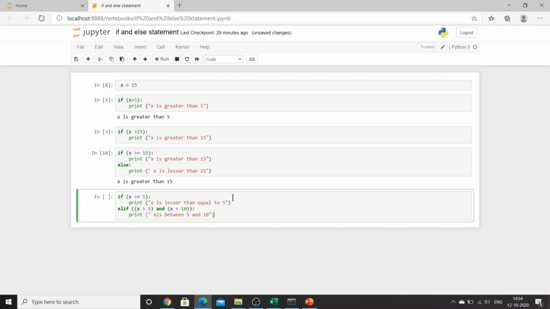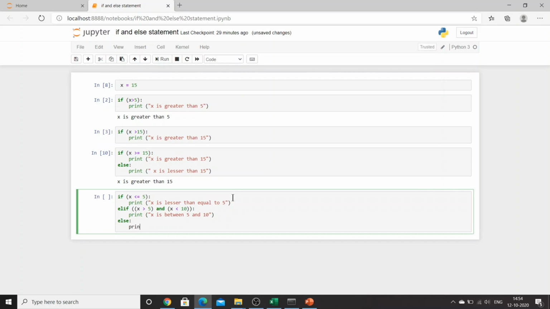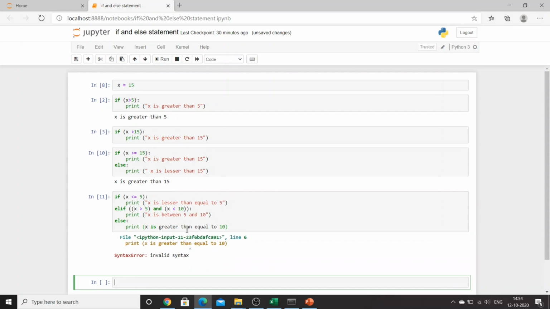Okay. Now I'll just give some space over here, and the last one is else, print "x is greater than equal to 10". Right? Now let's try. Okay, so we need to give double quotes.